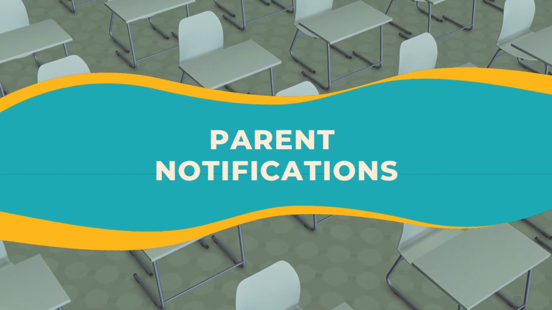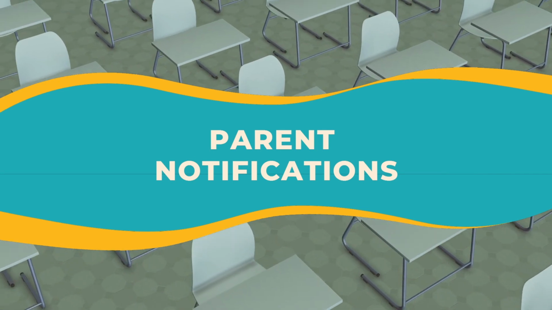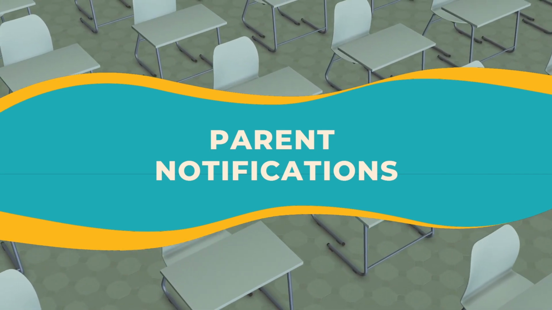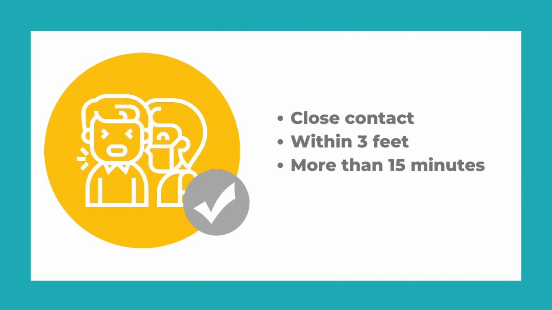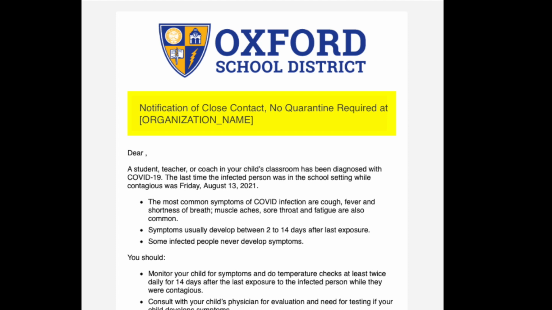Each positive case comes with many different variables, so you may receive a phone call before you receive this official notification. If your child comes in close contact with a positive case within 3 feet for more than 15 minutes, you will receive one of 2 notifications. If your child was in close contact and required to quarantine due to not wearing a face covering or exposure during mealtime, you will receive an email that looks like this. If your child was in close contact and not required to quarantine due to both parties wearing a properly fitting mask, you will receive an email that looks like this.